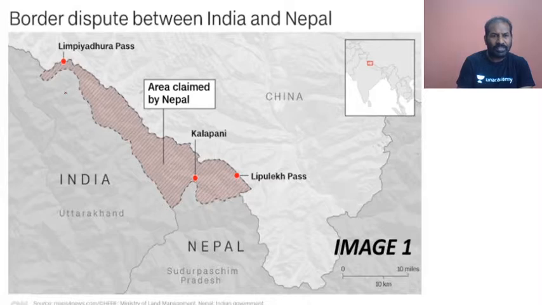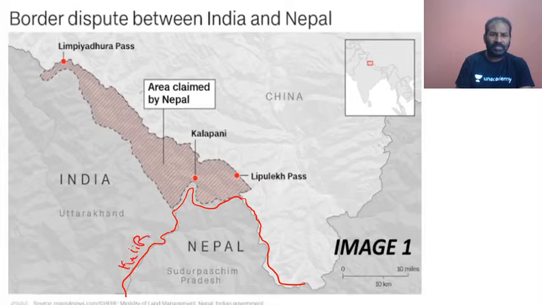Whatever we have taken here, the dotted lines are actually the area of the original Nepal. Original Nepal is the boundary. This is the Kali river, which is the natural boundary between Nepal and Uttarakhand, that is India. Or else you can take it as Sudur Paschim Pradesh of Nepal and Uttarakhand of India.